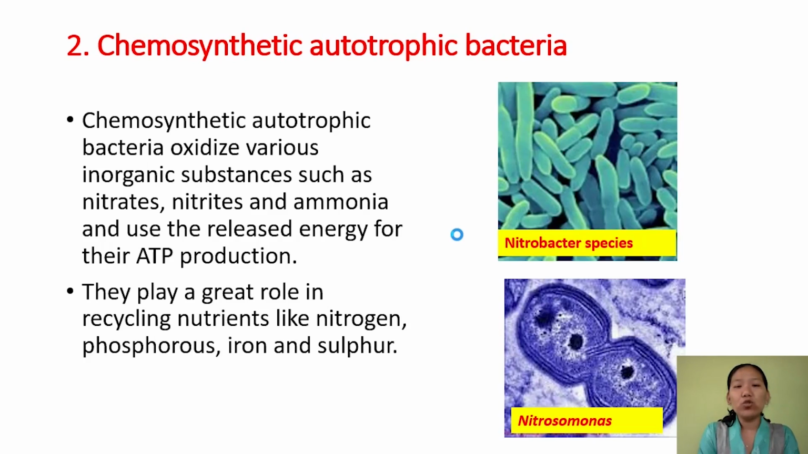So these two species of bacteria are engaged or involved in nitrogen cycle. So these microbes help in recycling of nutrients like nitrogen here. Likewise, there are various other bacteria which also help in the nutrient cycling of phosphorus, iron, and sulfur.